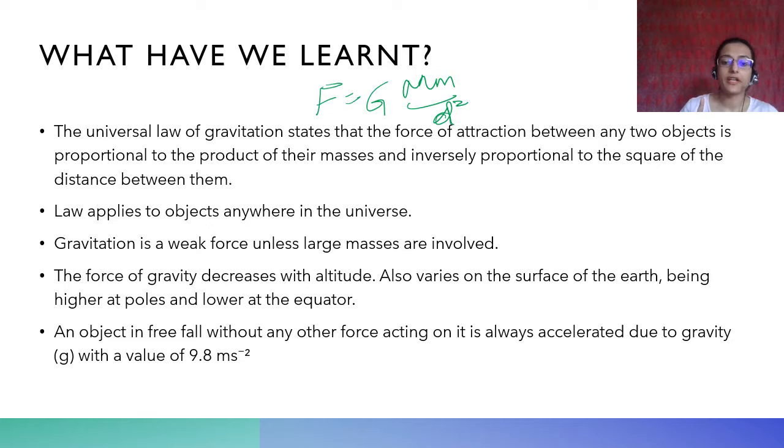The force of gravity decreases with altitude, and it also varies on the surface of the earth, being higher at the poles and lower at the equator, because the earth is not a perfect sphere. The radius at the equator is higher than the radius at the pole. An object in free fall without any other force acting on it is always accelerated due to gravity with a value of 9.8 meter per second square.